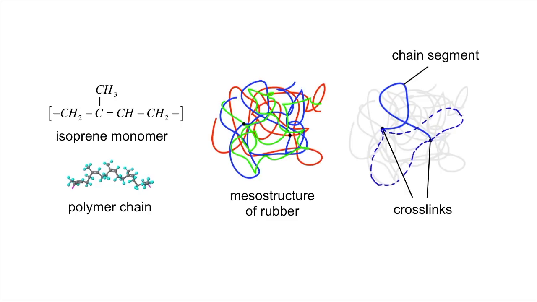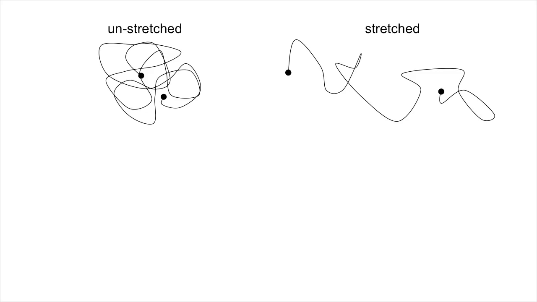What this means is that when we stretch the rubber, we're not really able to stretch bonds in the same way that we can in a crystalline metal. All we can really do is alter the constraints on how the molecules move around. This brings us to the central issue of what happens when we stretch rubber. Imagine two cross-link points separated by some distance.